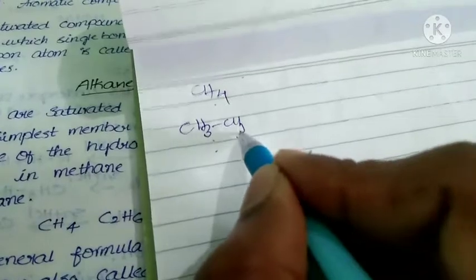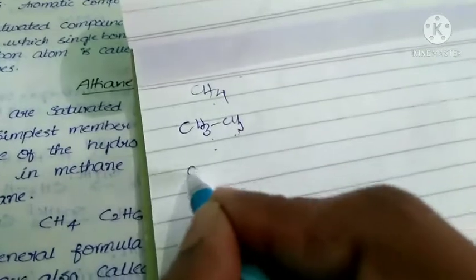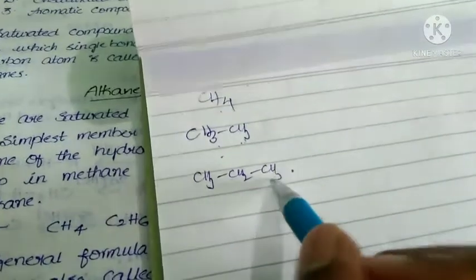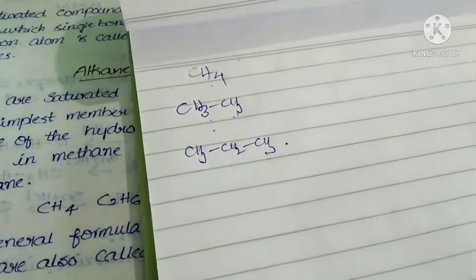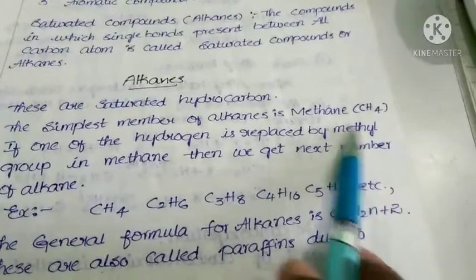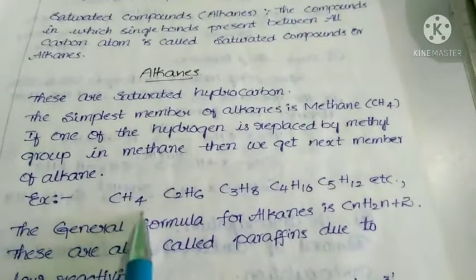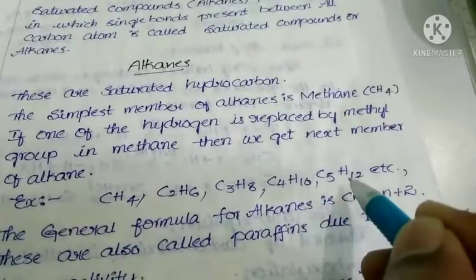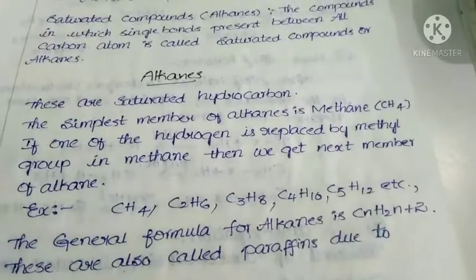Here again, if you replace one hydrogen by CH3, then we get CH3, CH2, CH3. That's nothing but the third member alkane. So like that we get successive members of alkanes. If one hydrogen is replaced by CH3, it is called a methyl group. Examples: CH4, C2H6, C3H8, C4H10, C5H12, etc. All these are examples of alkanes.